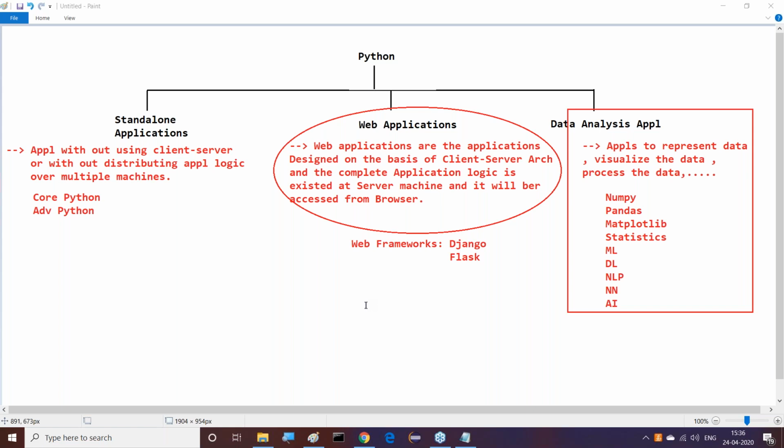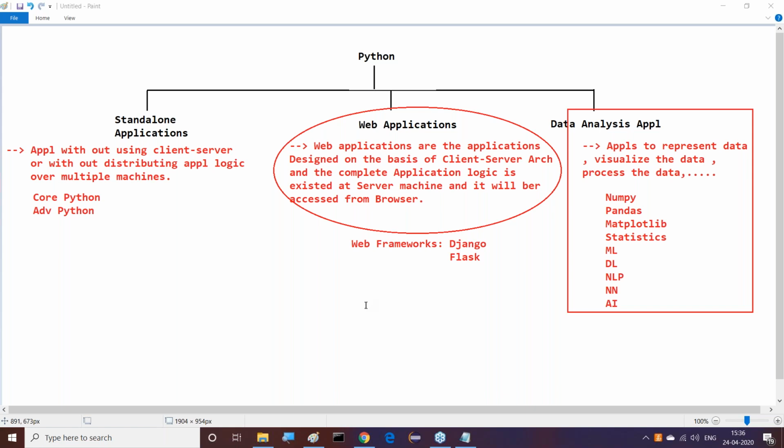So only 2 points here mainly I'm concentrating now. First one is, which one here? What is the purpose of Django? Django, or maybe what I'm telling you, Flask, whatever it may be. What is the purpose of these two things? The main purpose of these two things is, which one? These are the frameworks which are used to prepare web applications.